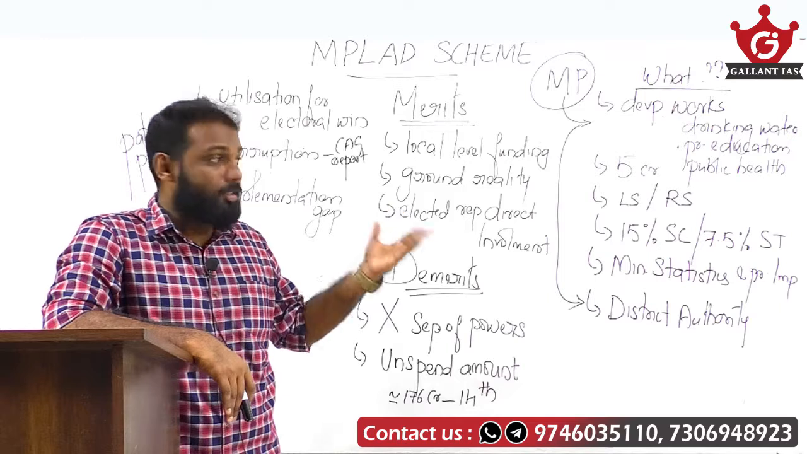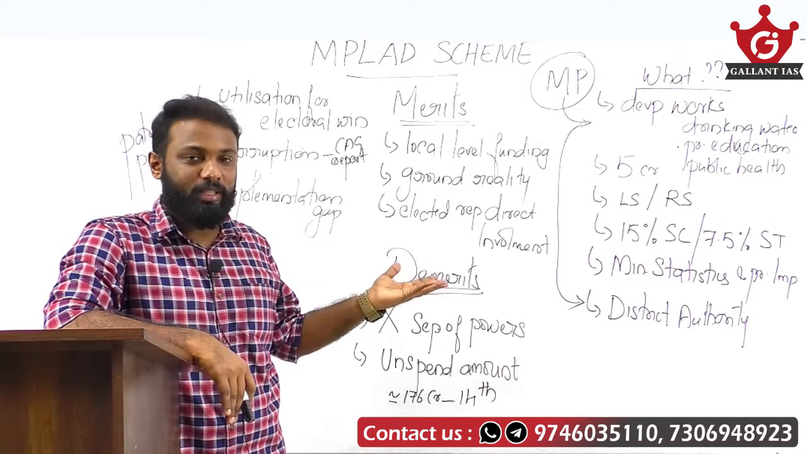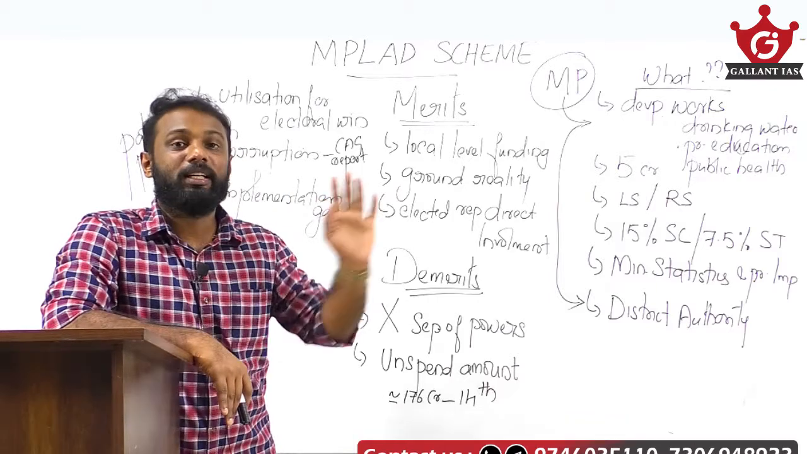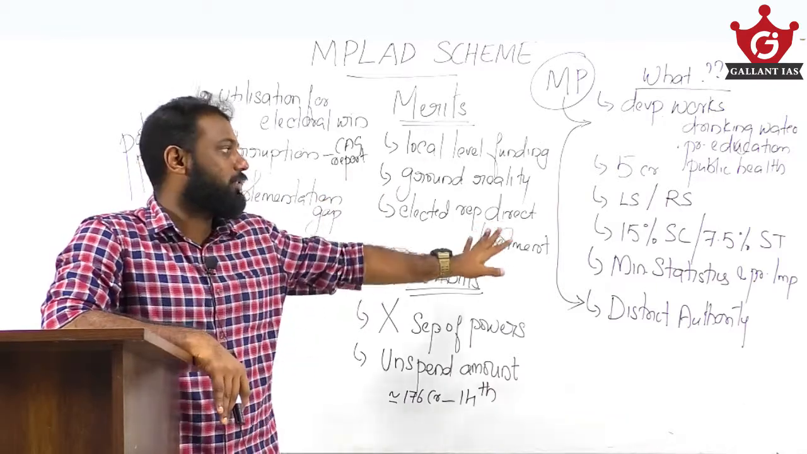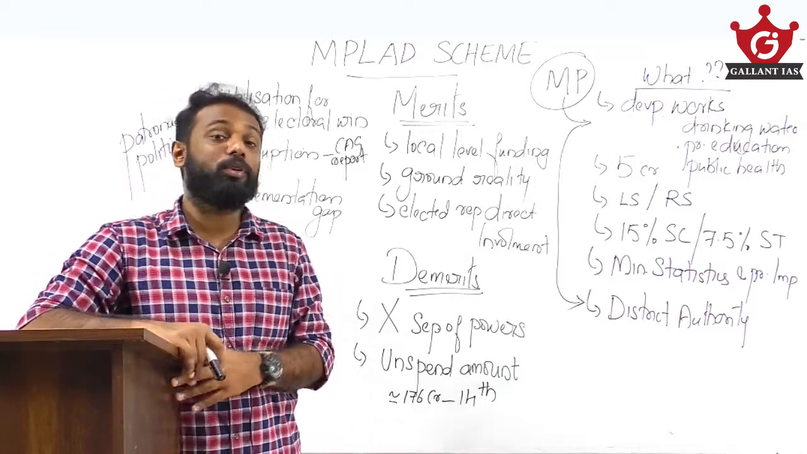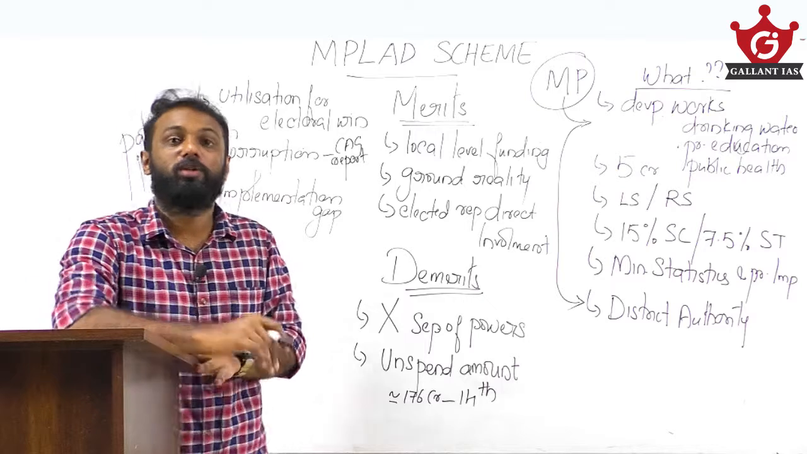Not necessarily in the concerned constituency itself if there is no SC population, but in other parts of the state, that fund must be utilized only for the concerned category of people. That is 15% for SC population, and 7.5% of funds for ST population. That you must note down carefully.